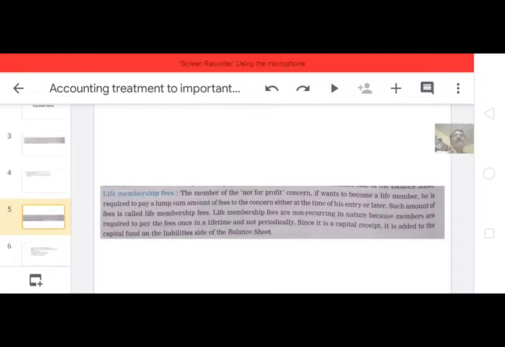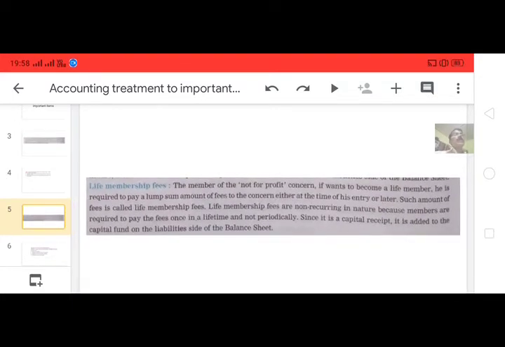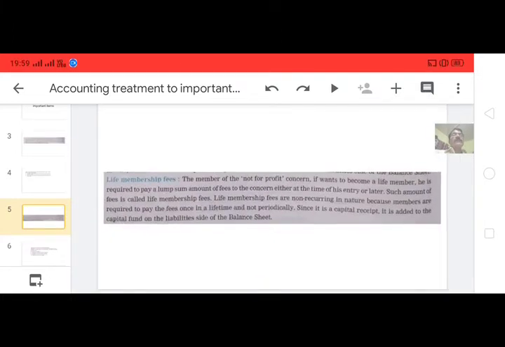Such an amount of fees is called life membership fee. Life membership fees are non-recurring in nature because members are required to pay the fees once in a lifetime and not periodically. Since it is a capital receipt, it is added to the capital fund on the liability side of the balance sheet.